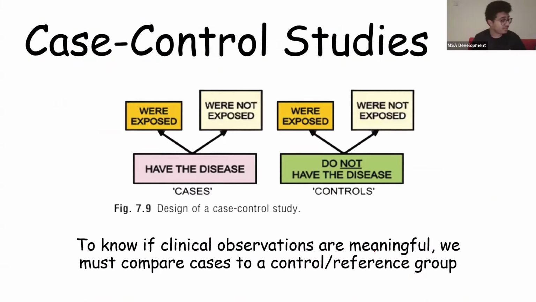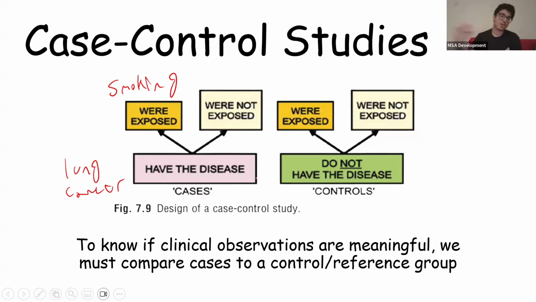Next up, we have case control studies. Now, in case control studies, we basically look at people who have the disease. This is known as the case. Then we look at people who do not have the disease, okay? This is our reference group, tamam? And then we look at whether they were exposed to something or not. So let's say the case is lung cancer and the exposure is smoking, okay? Realistically, because we know smoking causes lung cancer, this case control study is going to show us that people who have the disease have more exposure to smoking than people who do not have the disease. That's a case control study.